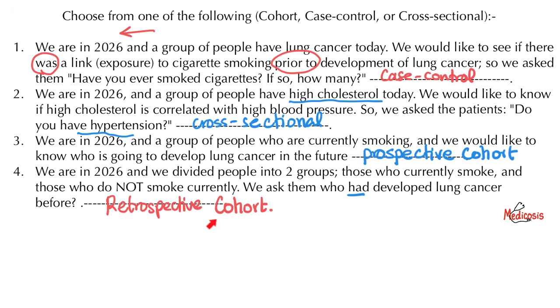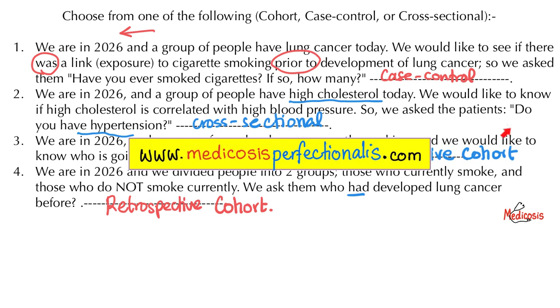It's important to understand the difference between case control, which is concerned with the past, and retrospective cohort, which is also concerned with the past. What is the difference? Case control is concerned with past risk factors, whereas retrospective cohort is concerned with past diseases. And that's a big difference. Have you ever smoked in the past? That's a risk factor. Have you ever had lung cancer in the past? That's a disease.